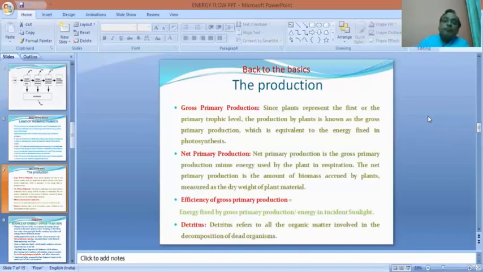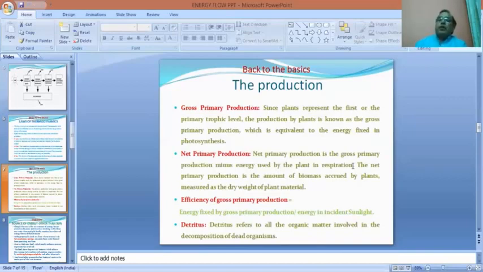And so if we deduct that part from the gross primary production, we get the net primary production. So net primary production is the gross primary production minus the energy used by the plants for respiration. Gross primary production is the total energy fixed by the plants with the help of solar radiation mediated by the chlorophyll. But that total energy is not utilized for biomass production for the transfer.